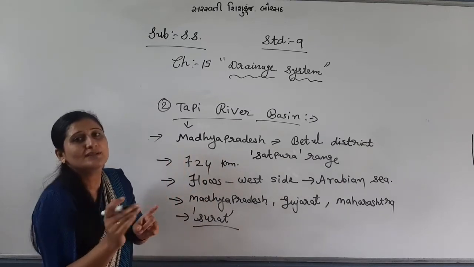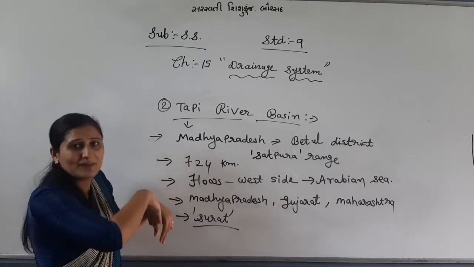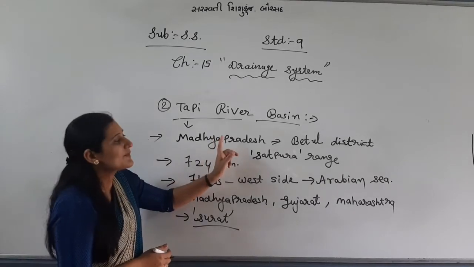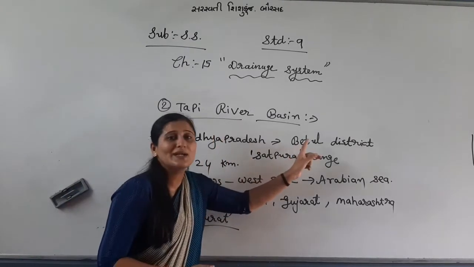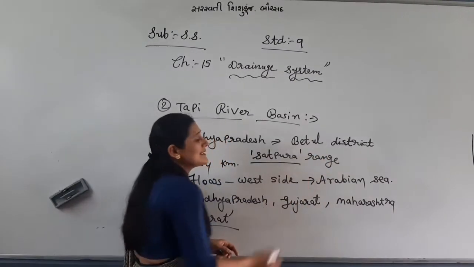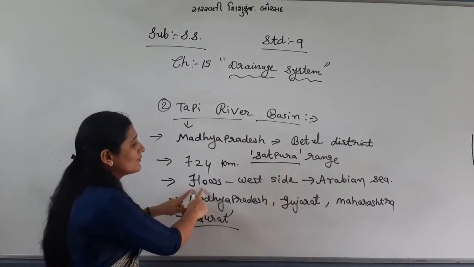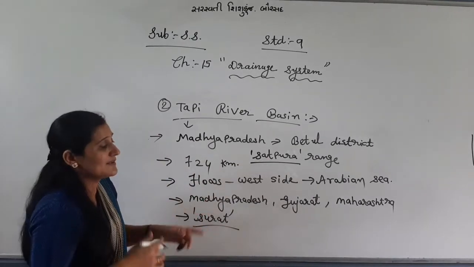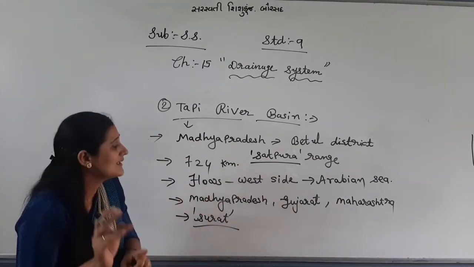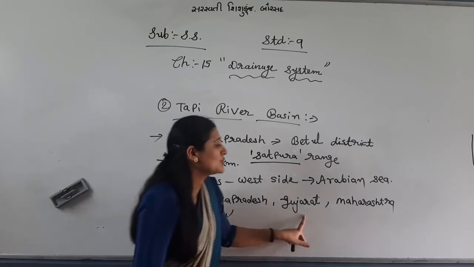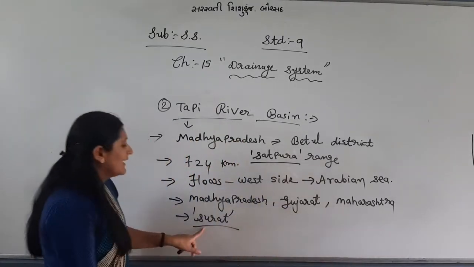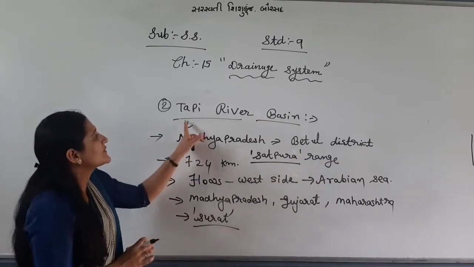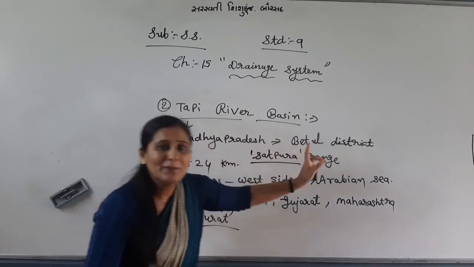Tapi river flows which side? Meet to Arabian Sea. The length is 724. Originates from once again Madhya Pradesh, from Betul district. The name of the range is Satpura range, and flows to which side? Meet to Arabian Sea. And 3 states of India it covers, that are Madhya Pradesh, Gujarat and Maharashtra, and located at Surat city. Clear, my dear students? This was about Tapi river basin.